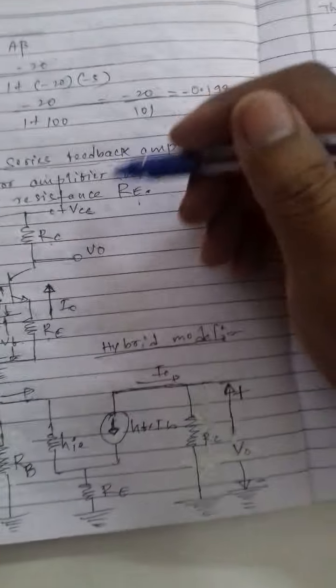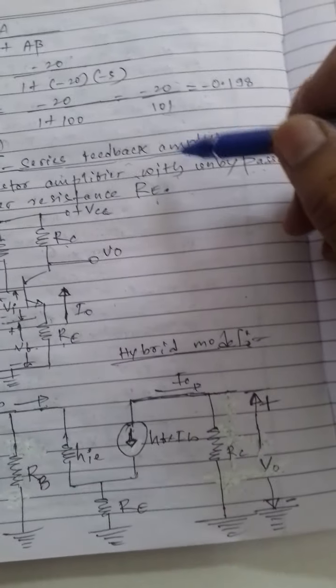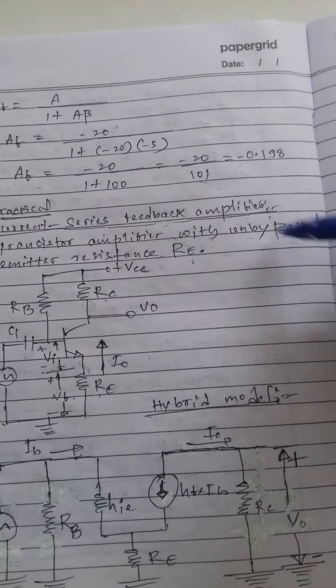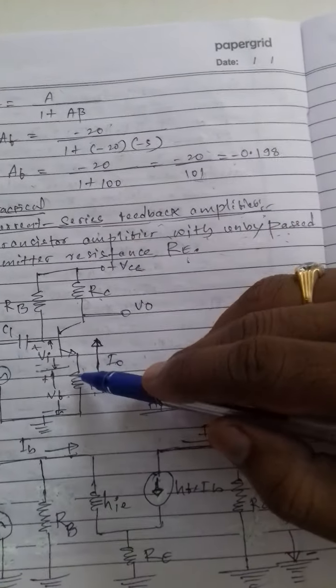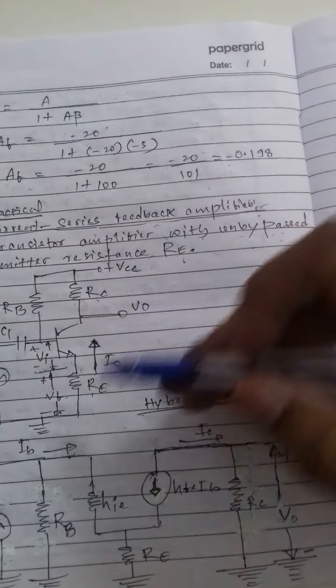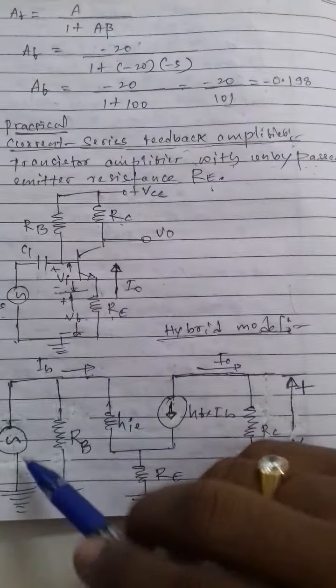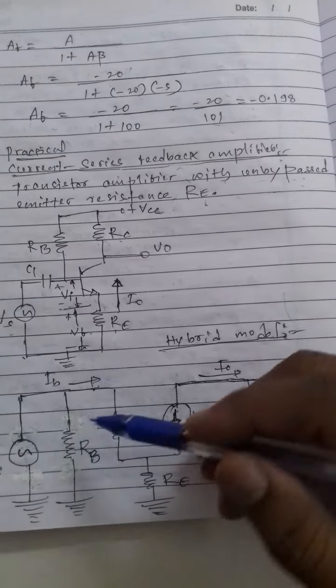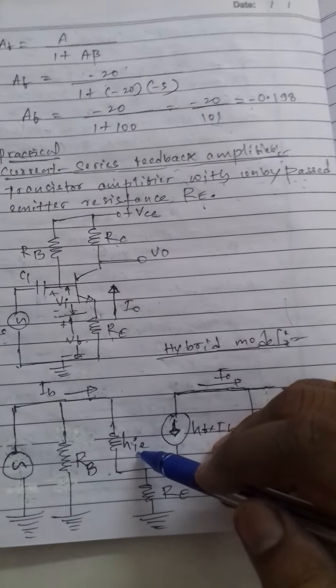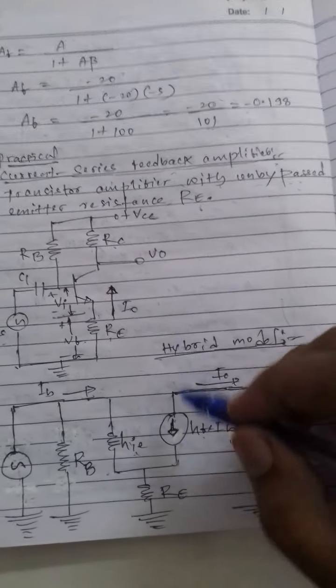Now draw the hybrid model for the transistor amplifier with unbypassed emitter resistance. Here it is the source Vs, the resistance Rb, the hie, and the current source hfe Ib.